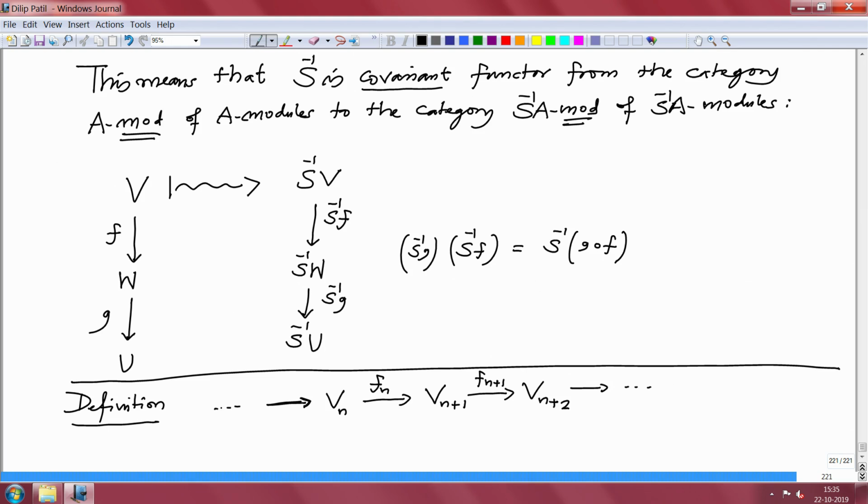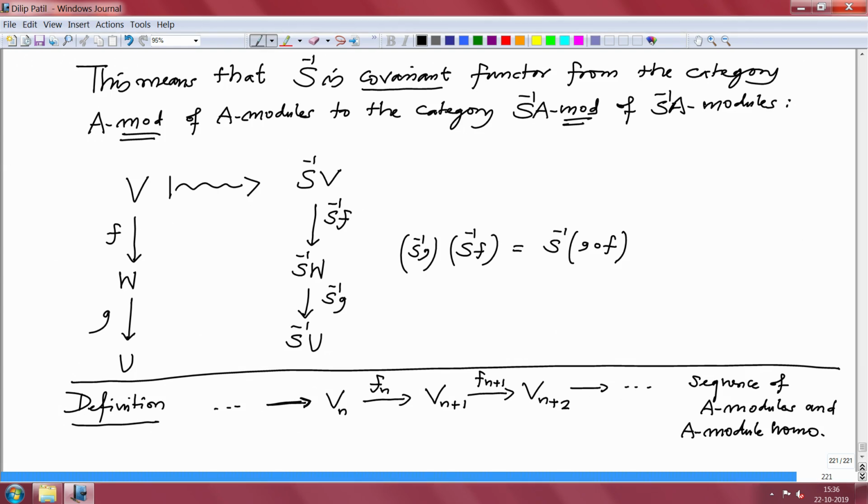This may be finite or infinite. So, this is a sequence of A modules and A module homomorphisms. The maps are not just maps, but A module homomorphisms.